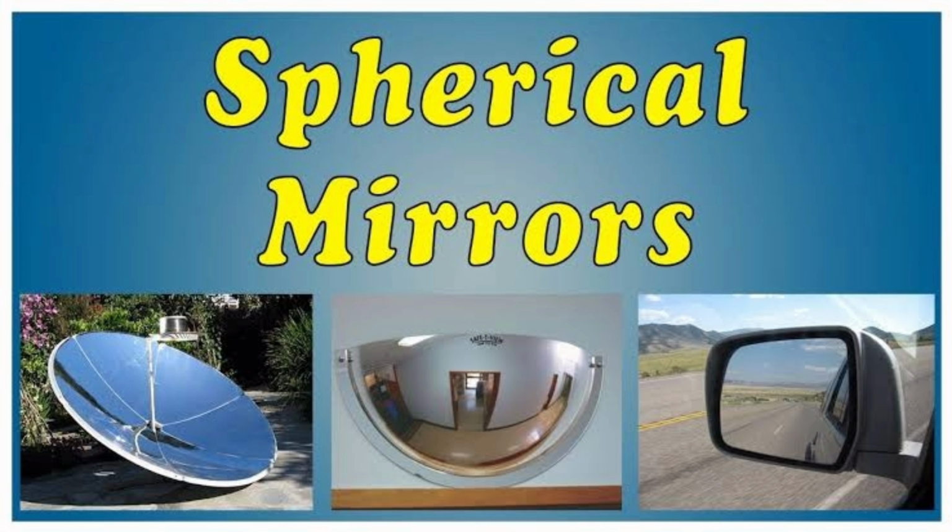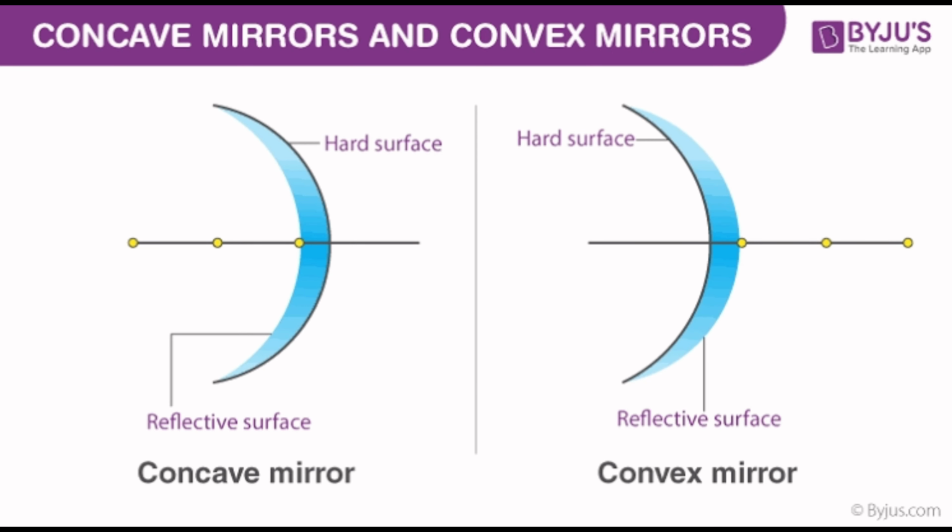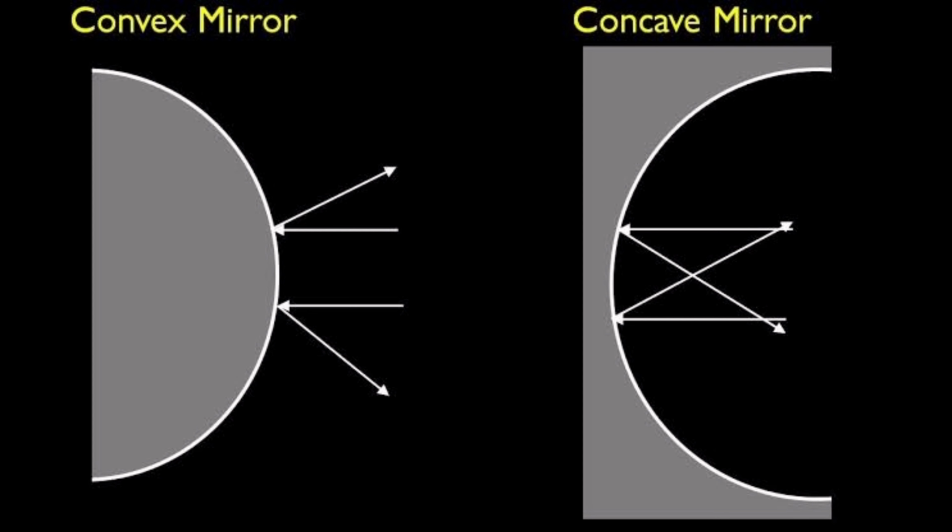Okay, it has two surfaces or faces. The inner face is called a concave mirror and the outer face is called a convex mirror. So I hope you understood what is concave and what is convex. The inner face of the spherical mirror is called a concave mirror and the outer face of the spherical mirror is called a convex mirror. Once again I want to explain that if the inner surface of the spherical mirror is silvered and reflecting, then it is called a concave mirror. Point to note here is the inner side of the spherical mirror, okay, and if the outer side is silvered and reflecting, then it is called a convex mirror.